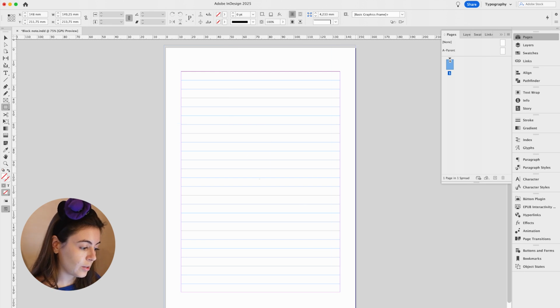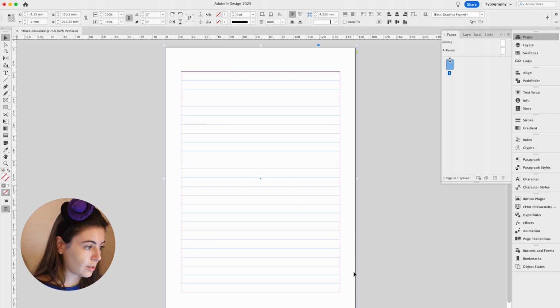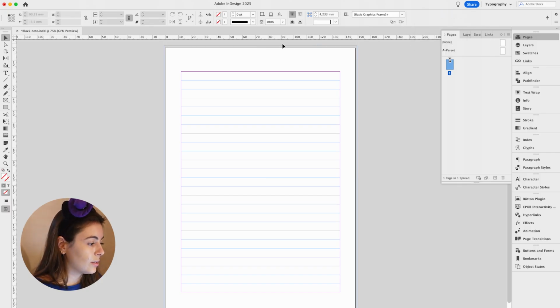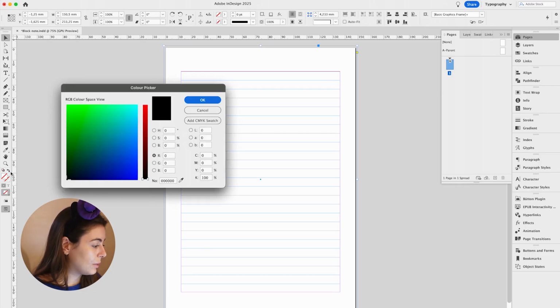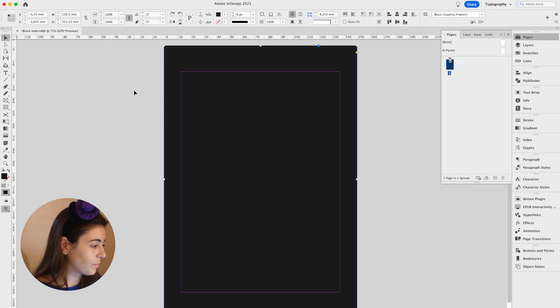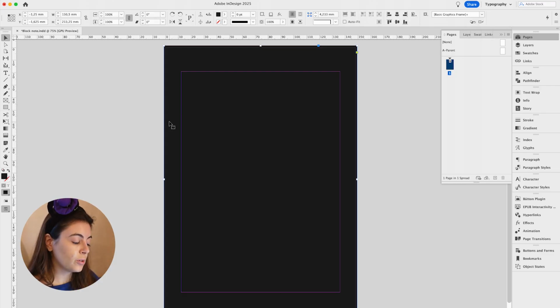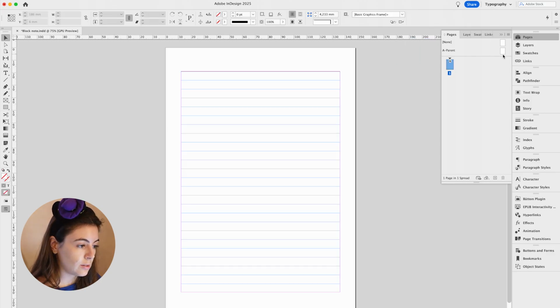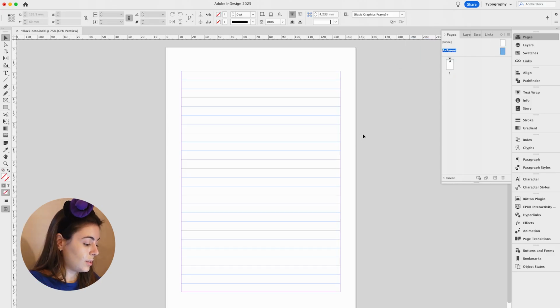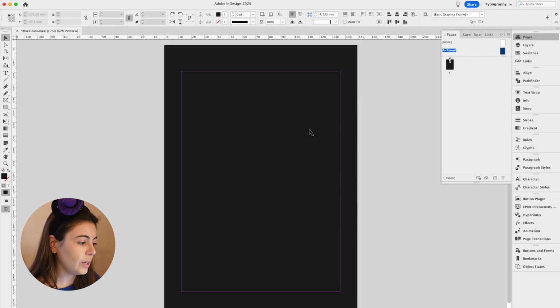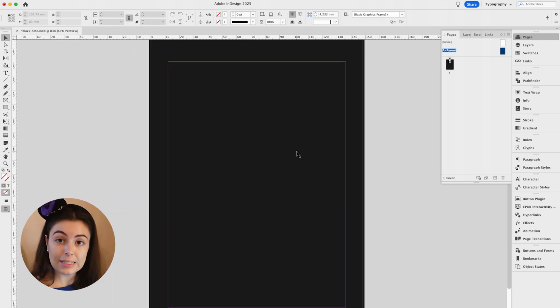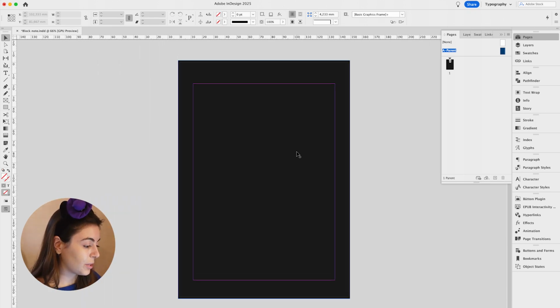In that case, we are going to draw a rectangle, center it to page, not margins, and fill this up with not completely black, almost black, something like this, and voila. Because we don't want to edit it where we draw things and move stuff, we're gonna cut it with Command X and paste it exactly here. We are not able to see the grid lines anymore, damn it, I forgot about it.